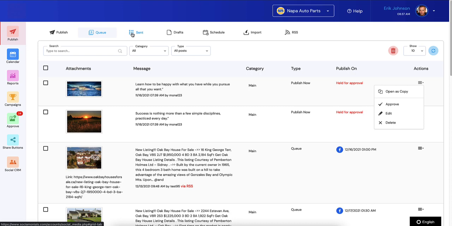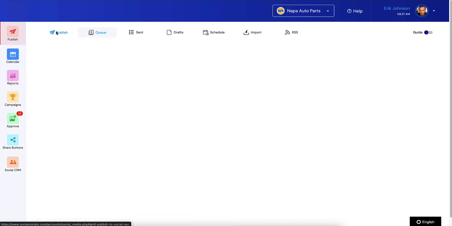So if you looked at this in the sent folder, it would actually show each one of those posts as a separate post. And the reason we did that is we want you to be able to analyze each one of those posts individually to see which of your boards is getting the most engagement or click-throughs or revenue or leads, whatever you're tracking using the Socialmonials tracking scripts. We want you to have that individualized reporting capability for each of your pins. And also it's going to reflect that in your reports as well. You're going to be able to isolate which board, which one of those dates, and report on each of those individually.